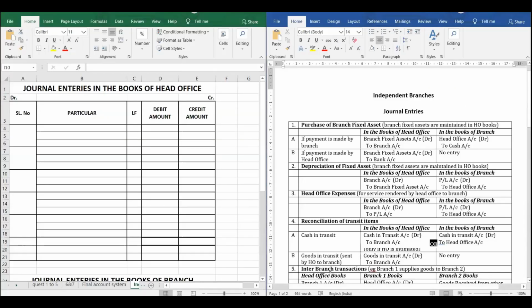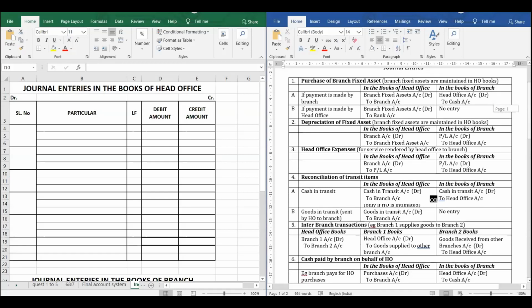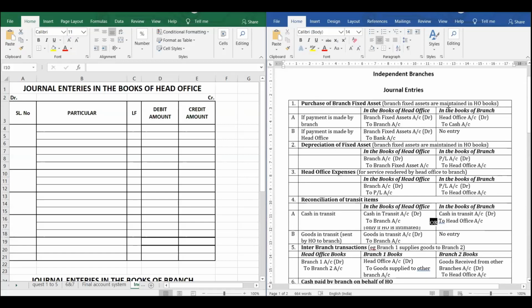We have to understand certain entries before we start with the problem. We'll only concentrate on one part of the entry, that is the effect on head office.